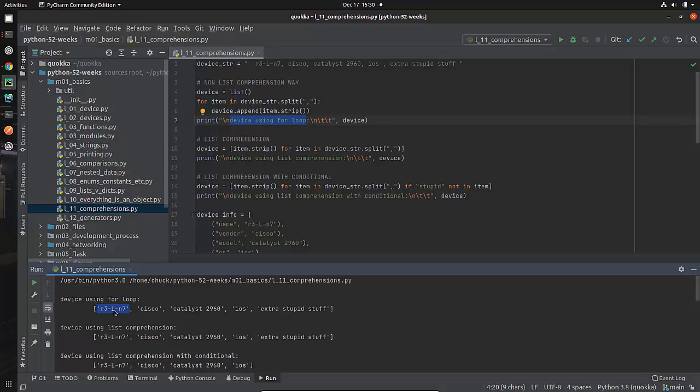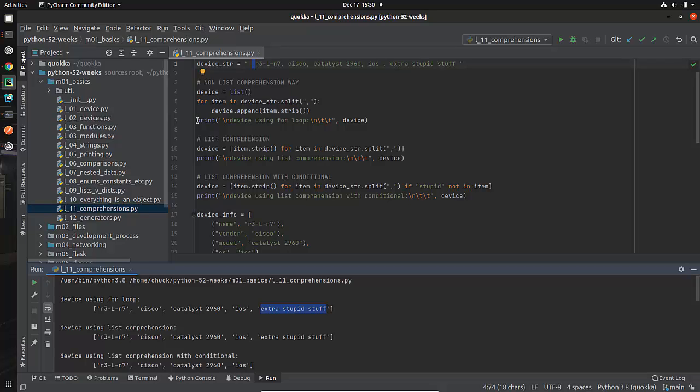That would be subscript 0. And notice, first of all, that I got the first item. And the second thing to notice is that it did indeed strip the spaces off. And as I look at all of these, you'll see beginning and ending spaces have been removed. So that's good. That did exactly what I thought it would do by the time that it's done.